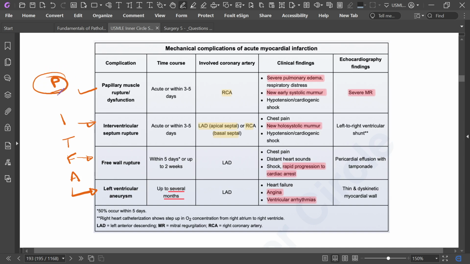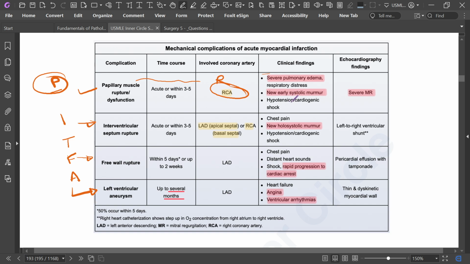So papillary muscle rupture, go to the PROM like: papillary muscle rupture, RCA, and oh my heart problem, like severe pulmonary edema, there may be respiratory distress.